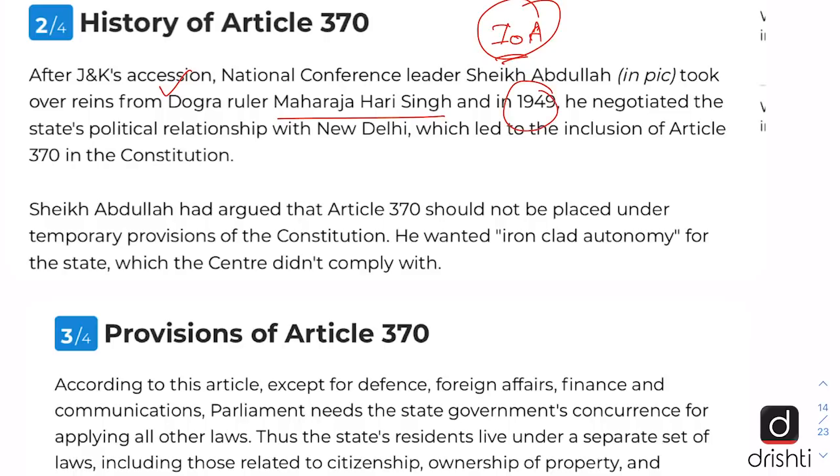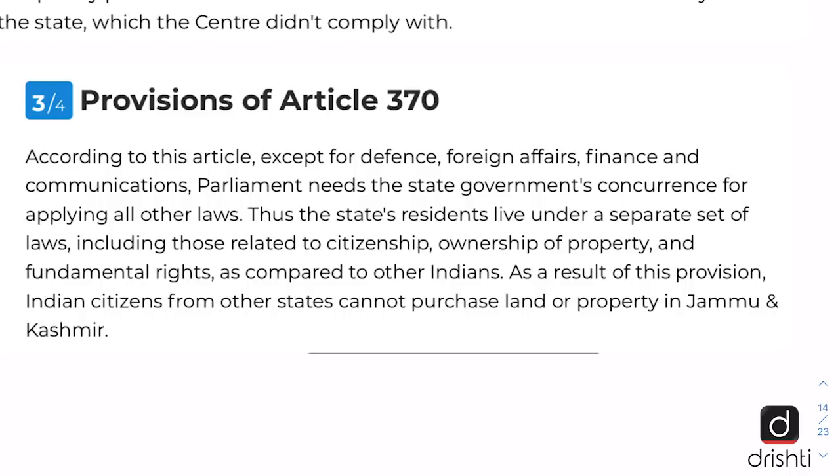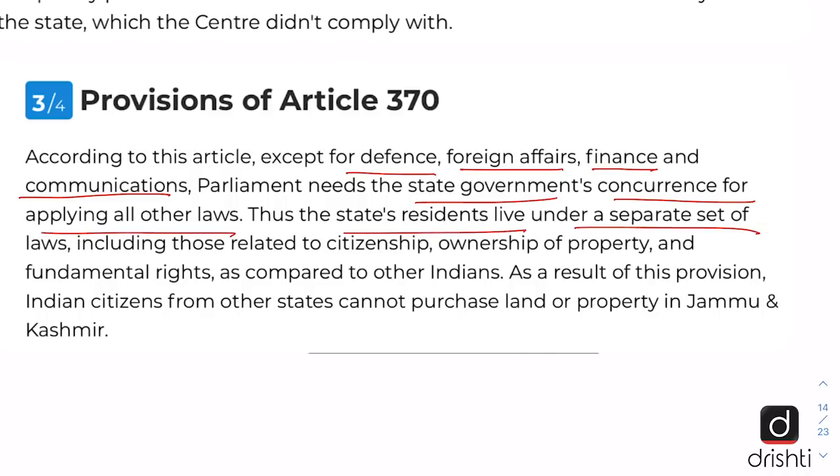And while signing this instrument of accession to Indian Union, Maharaja Hari Singh negotiated the state's political relationship with India, which led to the inclusion of Article 370 in the Constitution. And Article 370 provided that except for defense, foreign affairs, finance and communications, the Indian Parliament would need the state government's concurrence for applying all other laws. Thus, the state's residents live under a separate set of laws, including those related to citizenship, ownership of property and fundamental rights as compared to other Indians.